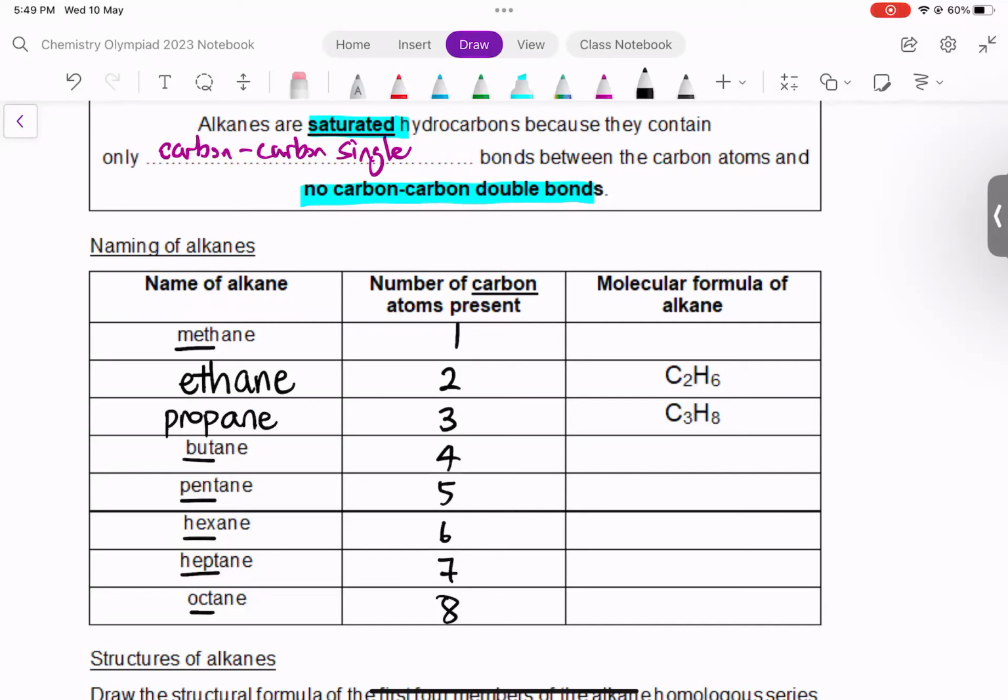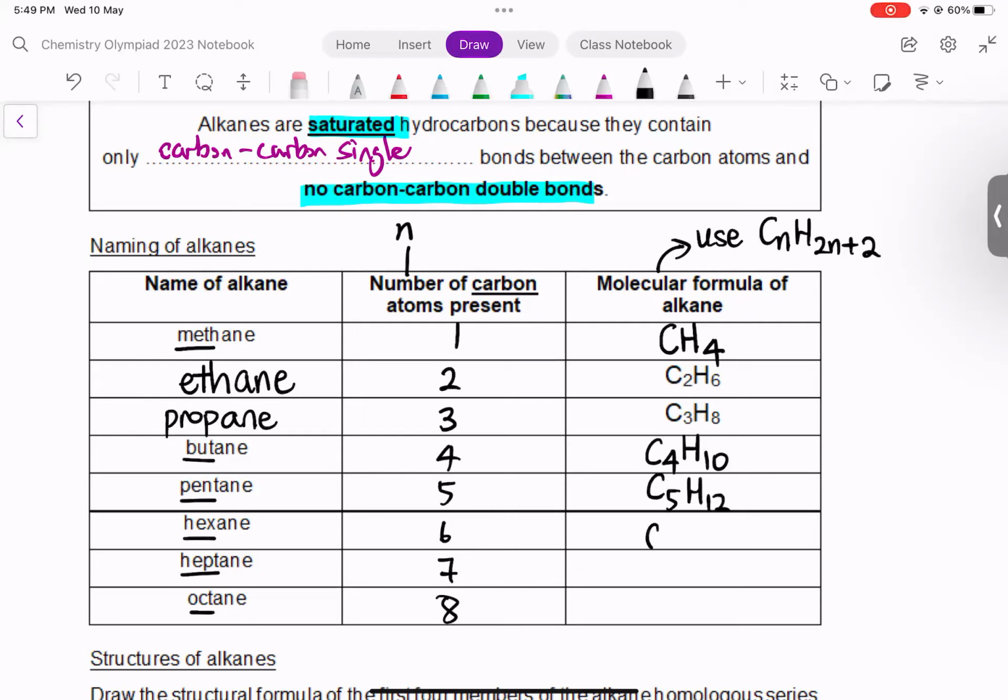Next, we move to the molecular formula. We need to make use of the general formula, CnH2n+2. Then we need to sub in n, where n is the number of carbon atoms. So we sub in C1H2 times 1 plus 2, so 4, CH4. So methane, the one you learned under chemical bonding, is CH4. You can quickly work out the rest. If I sub in n equals 4, C4H, 2 times 4 plus 2 equals 10, so C4H10.